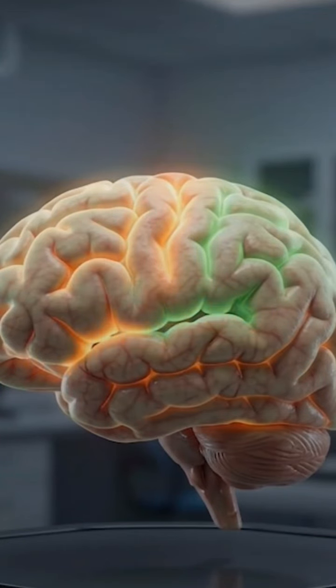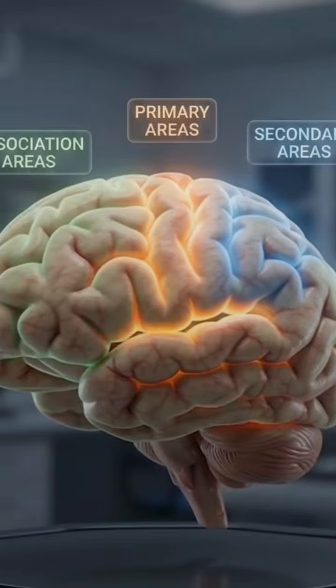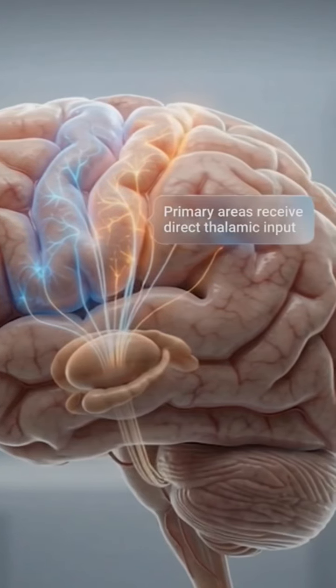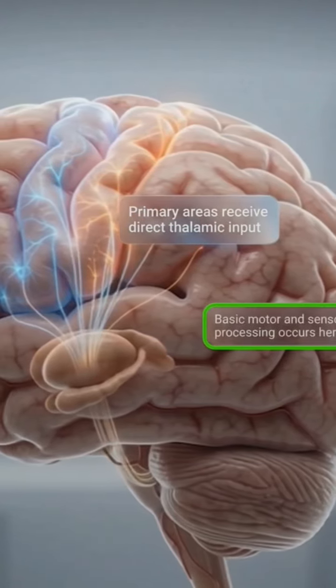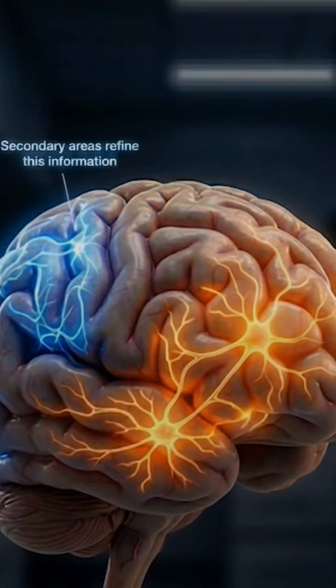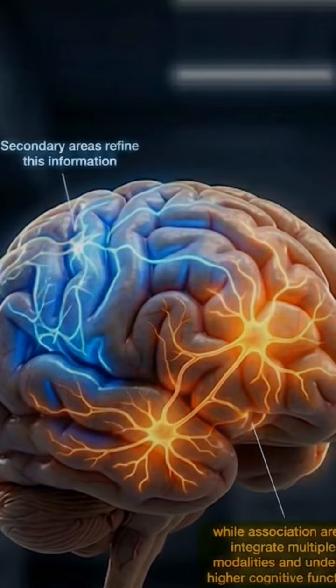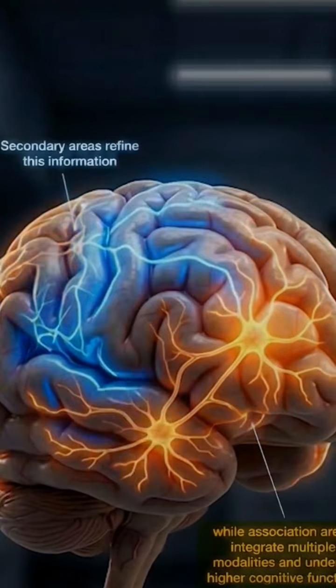Cerebral cortex is divided into primary, secondary, and association areas. Primary areas receive direct thalamic input and perform basic motor or sensory processing. Secondary areas refine this information, while association areas integrate multiple modalities and underlie higher cognitive functions.